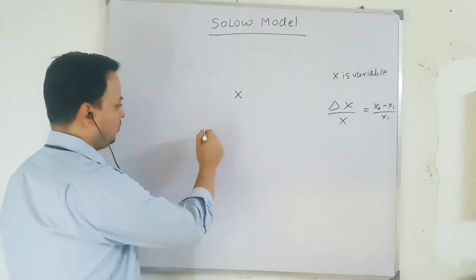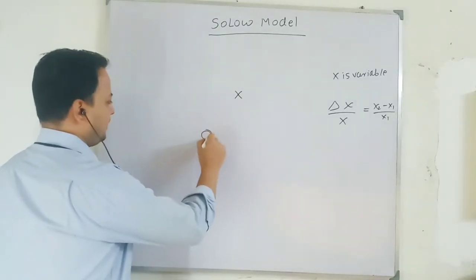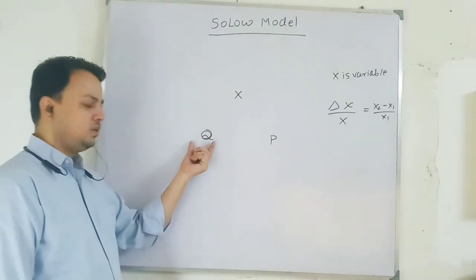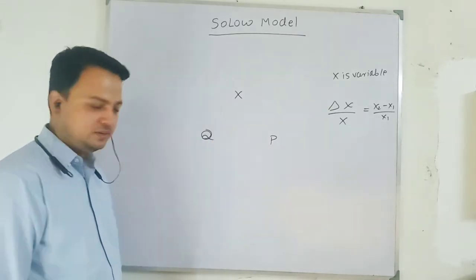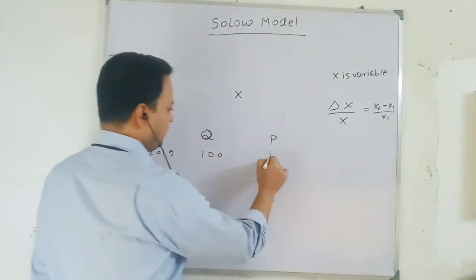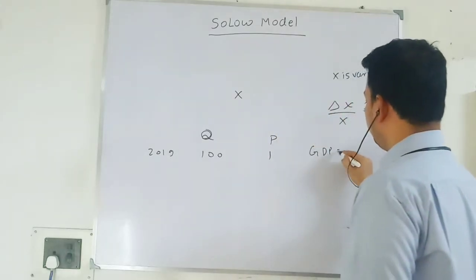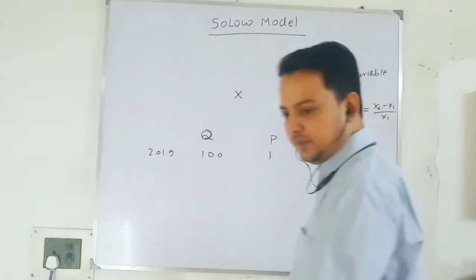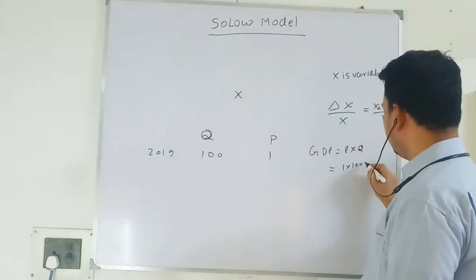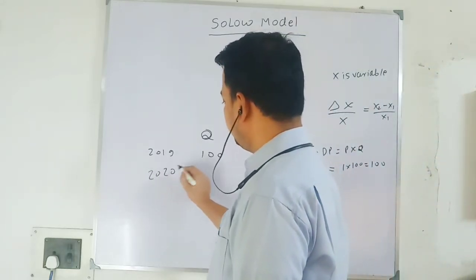Let me write with you that I have used the notation. This is my output. This is my price. So consider an economy that produces one output, and this is the price level. Say in 2019, output is 100, price level is 1. So GDP will be what? Price into output. This is my current GDP. So this is 1 into 100 is 100. In 2020,